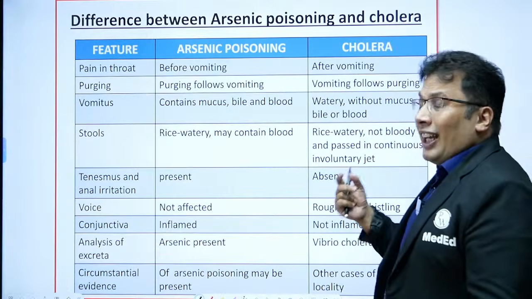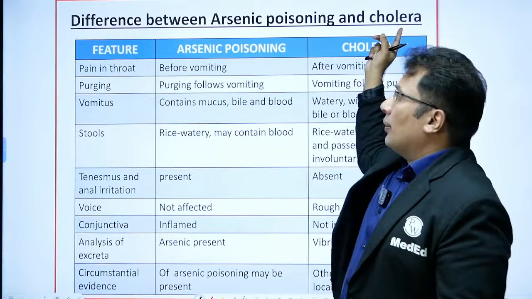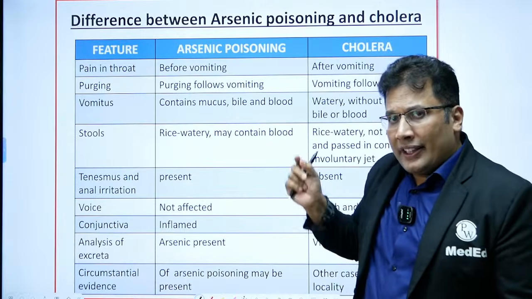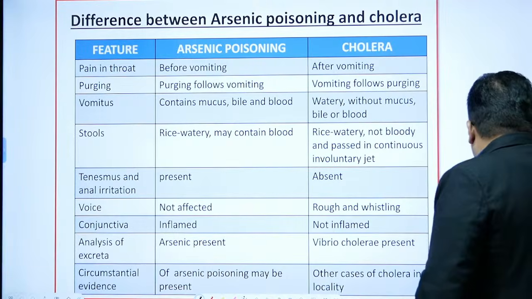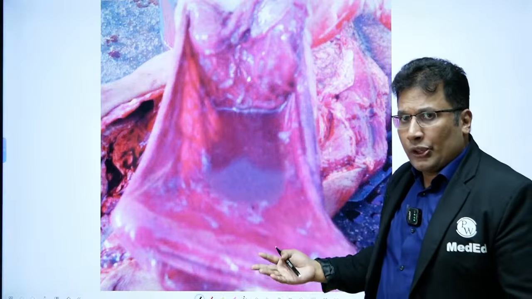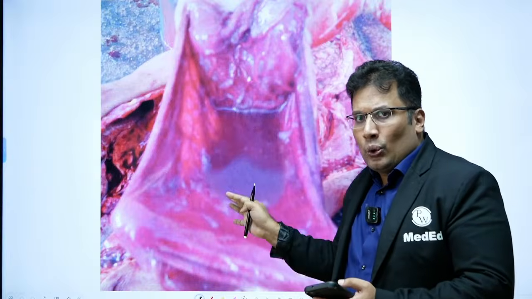Again the question can be asked, what are the differences between arsenic and cholera? This is very simple. You can just go through these notes after the class. Okay, so differences. Now try this image based question. Look at this. During autopsy examination, the total stomach is inflamed, hemorrhagic.